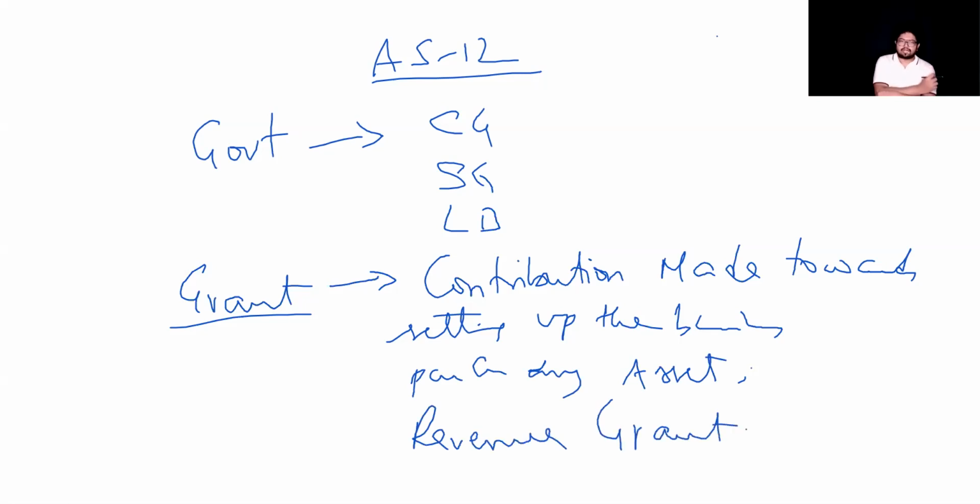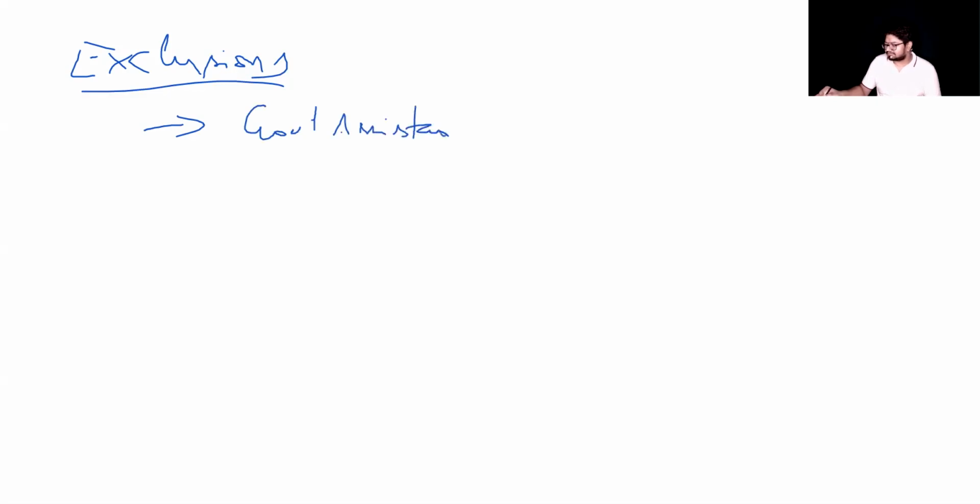Now, from this info, what do you understand? There are a few things which are not part of government grants. What could be not part of a government grant? Those are what we call specific exclusions from government grants. The first one: if there is any government assistance. Now, what does government assistance mean? Government assistance means if you do something, I'll give you some benefit.